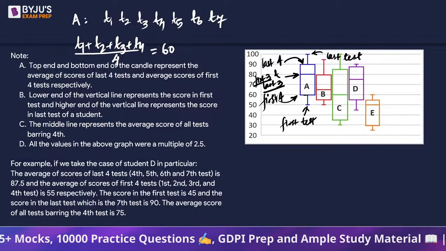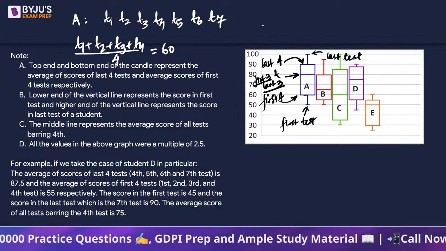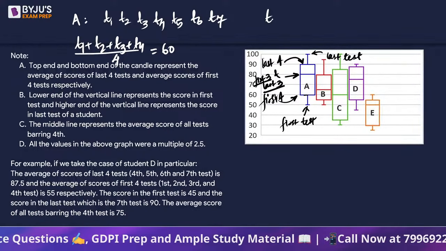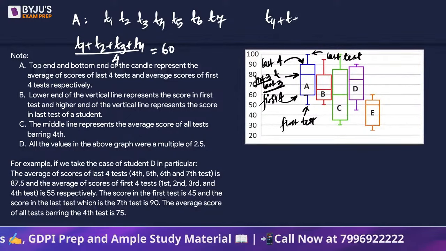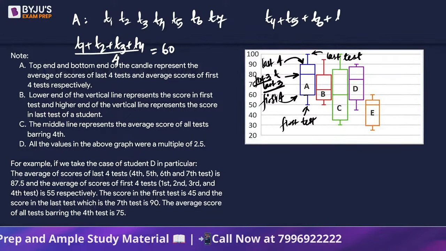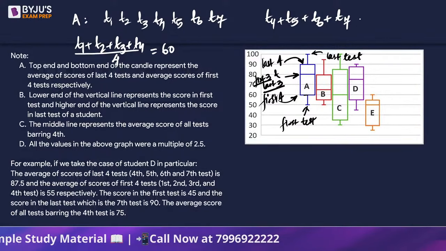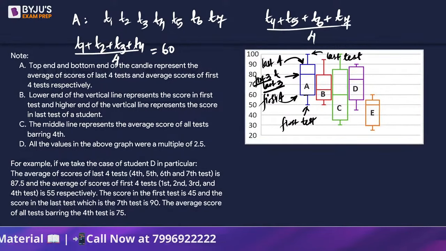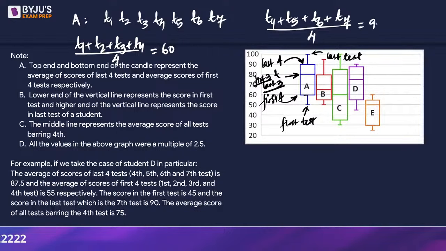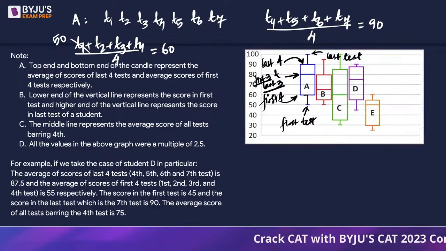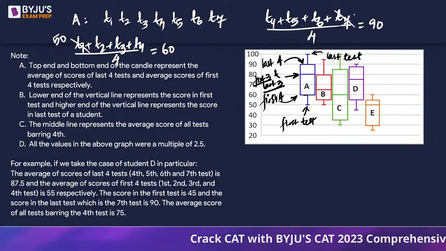Now, if we talk about the last 4 tests, we can write this as T4 plus T5 plus T6 plus T7. The average of the last 4 is divided by 4. This is going to be the top, the upper part of the candle, which is 90. And then this middle one, okay. The bottom one is 50, that is our first test. And topmost is 100, that is our 7th test.